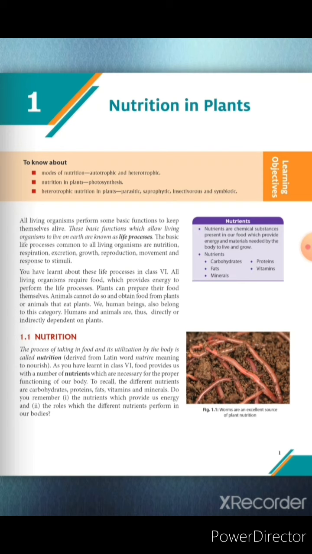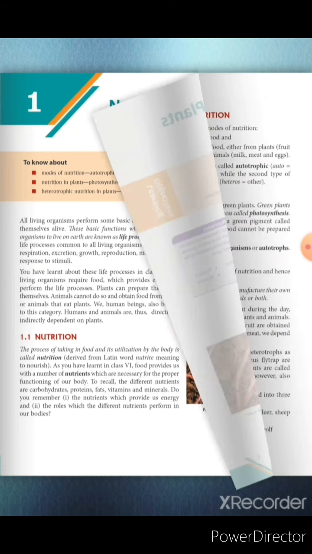Next come to nutrition. Nutrition is the process in which we take food and that food is utilized by our body to provide us essential nutrients which are required by our body to perform various functions. Nutrients are the chemical substances present in our food which provide energy and materials needed by the body to live and grow. Nutrients are basically of 5 types. First is carbohydrates, second is proteins, third is fats, fourth is vitamins, and fifth one is minerals.